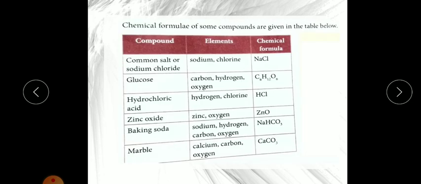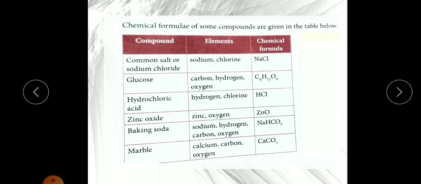Now children, there are so many compounds, because you know elements are not capable of existing independently, as I said in my last videos also.